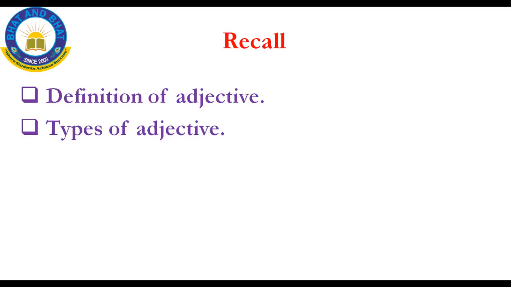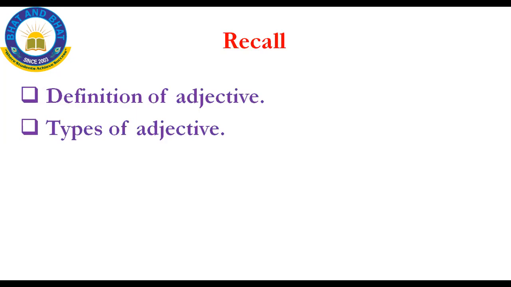The third one is demonstrative adjective. It points out a noun, along with the demonstrative word. For example, these mangoes, that table, those books, like that. And then the fourth one is interrogative adjective. As the name says, interrogative is used for asking questions, and it is followed by a noun. For example, which book, whose books, and whose pens, like that.